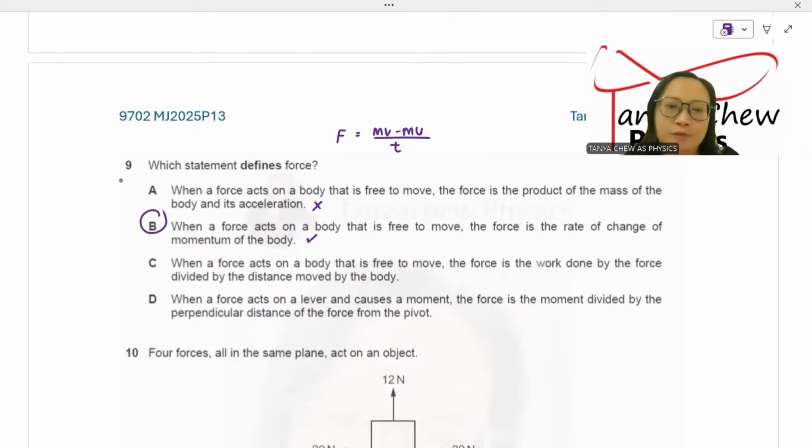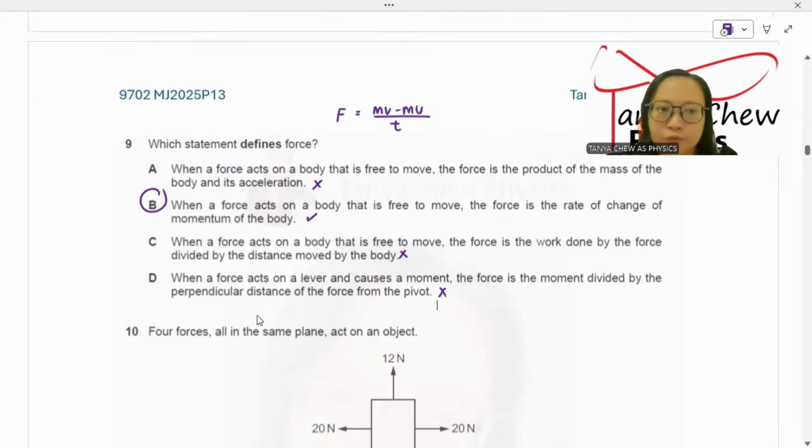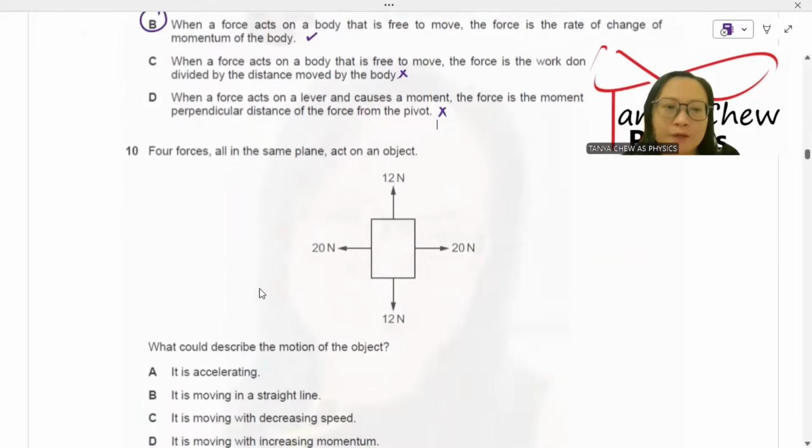C, when a force acts on a body that is free to move, the force is the work divided by distance. That is not how we define force. D, when a force acts on a lever and causes a moment, the force is the moment divided by distance. That is not the definition of force. Force is defined as the rate of change of momentum. Just remember that. Number 10, four forces all in the same plane act on an object.